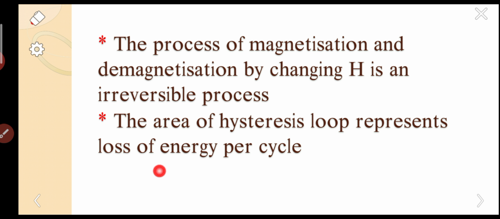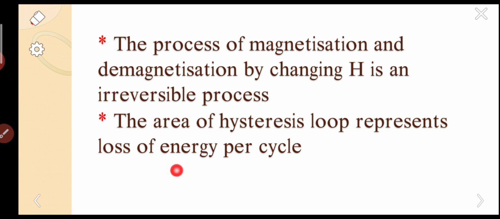So the loss of energy appears as heat in the material. In order to remove the heat, we apply oils and coolants to the transformers. So the practical application of this hysteresis loop is to select materials which have very little loss of energy, or a suitable loss of energy for the practical application.